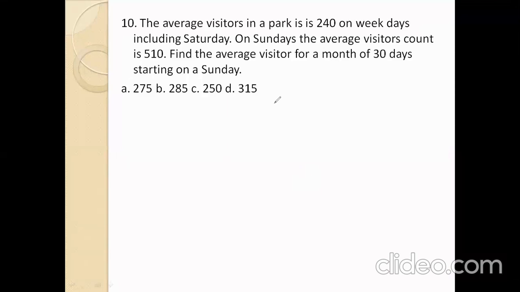Now, the average visitors in a park is 240 on weekdays, including Saturdays. On Sundays, the average visitors count is 510. Find the average visitors for a month of 30 days starting on a Sunday. In any month that starts with Sunday, we get 5 Sundays. 5 into 510 plus the remaining days, which is 25 days, 25 into 240.